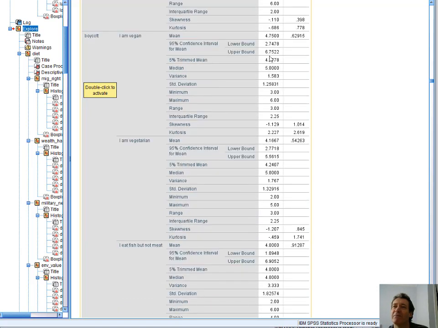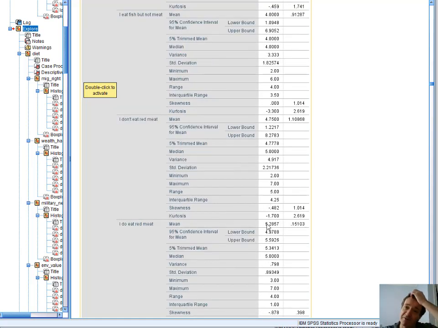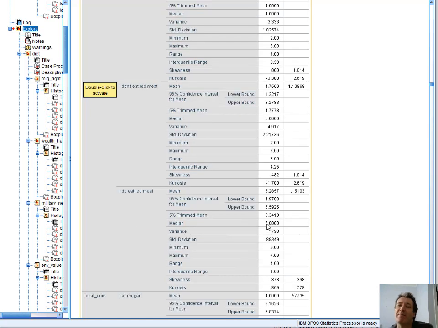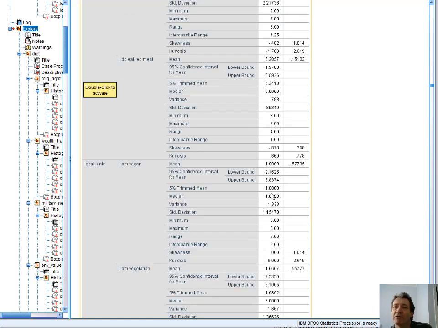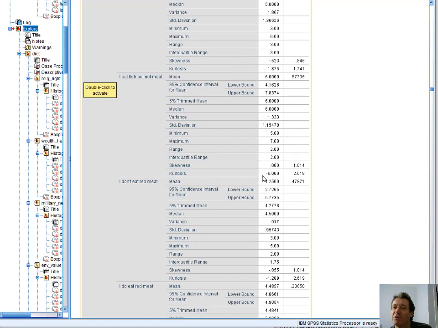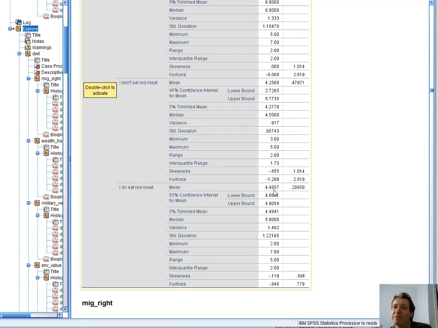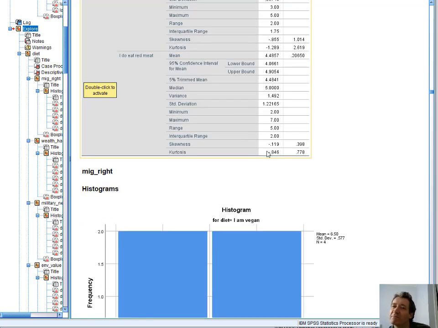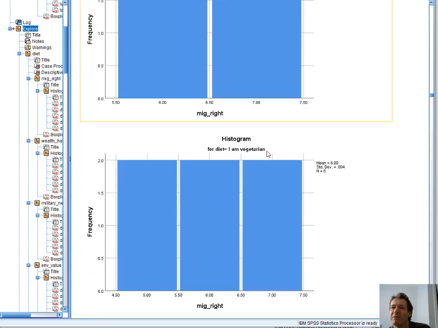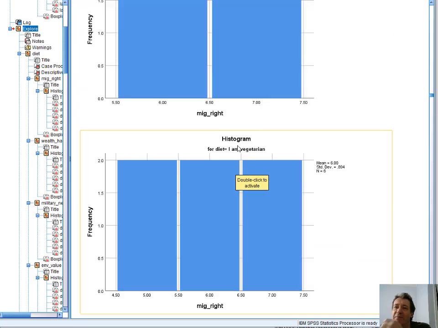Boycotting: 4.7 compared to red meat 5, so people that eat red meat are more likely to think it's harmful to boycott. The vegan result here is 4 compared to 4.4, so again higher. So red meat people are more likely to believe in universal values rather than local cultural norms. Interesting.